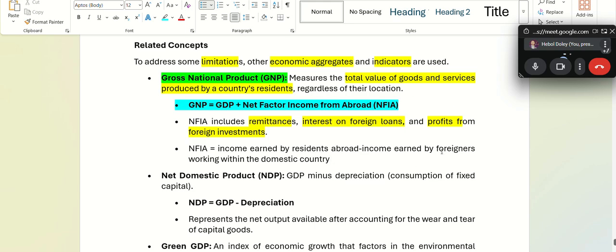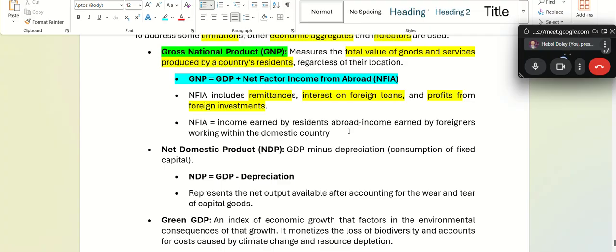You can see this, right? Yes, sir. This is the net factor income formula.